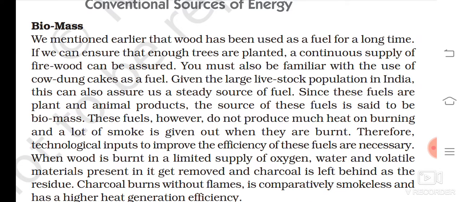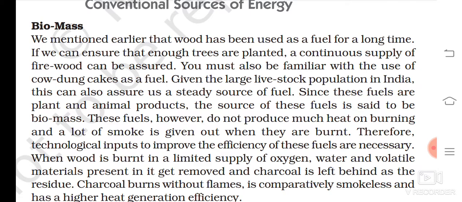We mentioned earlier that wood has been used as a fuel for a long time. If we can ensure that enough trees are planted, a continuous supply of firewood can be assured. You must also be familiar with the use of cow dung cakes as a fuel. Given the large livestock population in India, this can also assure us a steady source of fuel. Since these fuels are plant and animal products, the source of these fuels is said to be biomass. You can underline. These fuels, however, do not produce much heat on burning, and a lot of smoke is given out when they are burned.